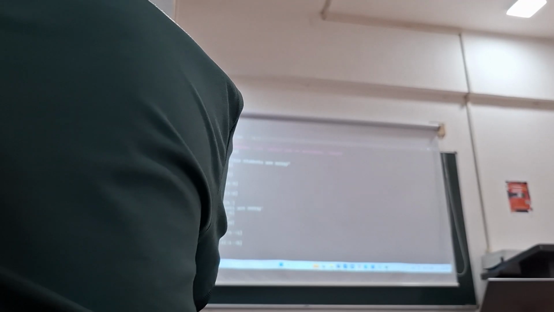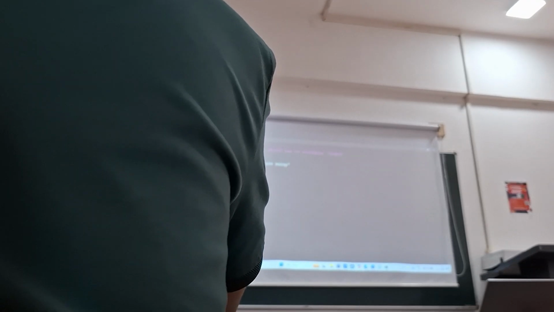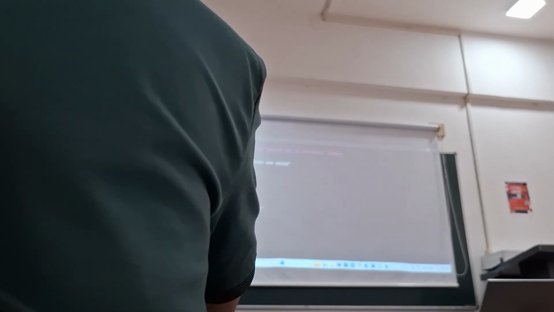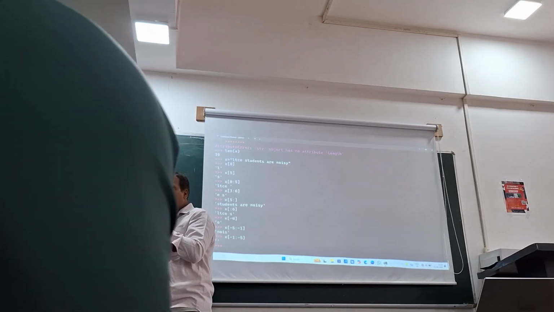Python supports two values in Boolean, either true or false. Suppose I take x equals 10, y equals 5. I say x greater than 5; evaluate this relation. Let's say x less than 5; evaluate this relation. Then x greater than y, x less than y, x not equal to y.